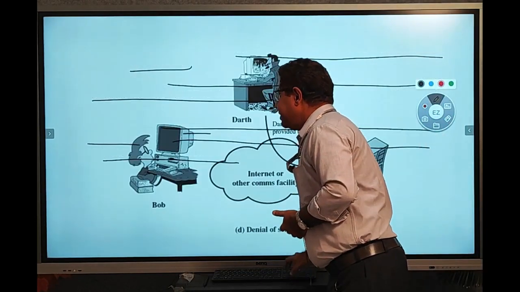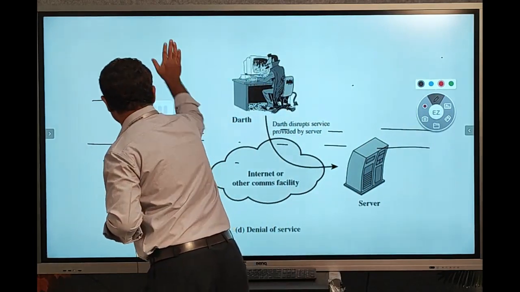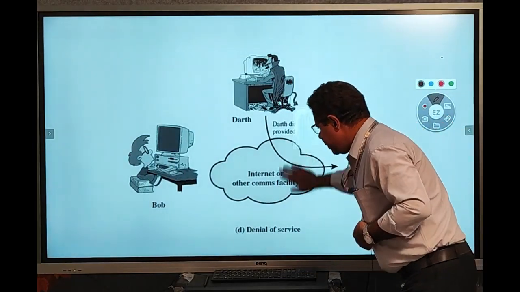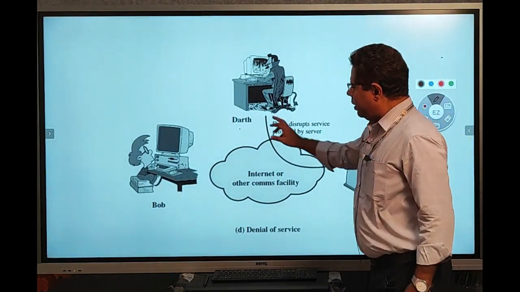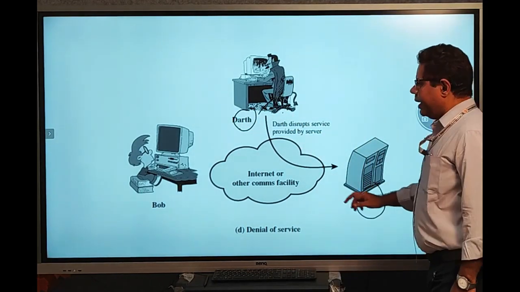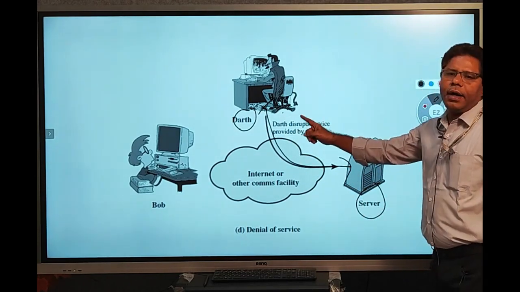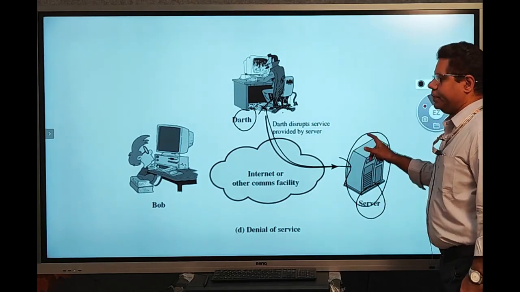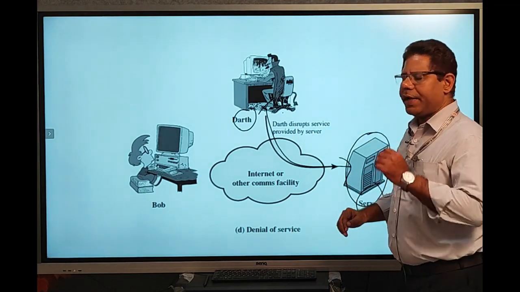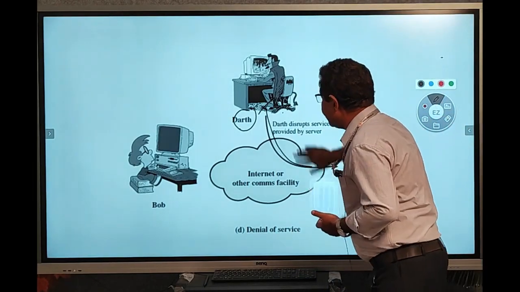Now we can see the example for the denial of service. Here Dot is the attacker, and we have the server. Dot sends a lot of requests to this server. That means Dot tries to destroy the server. In this case the server is not able to respond to anyone. So this is the diagram for the denial of service.